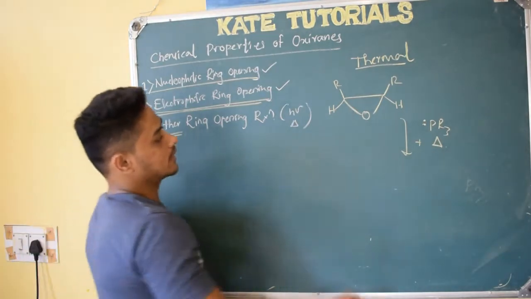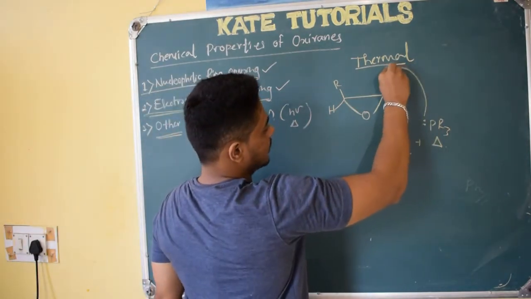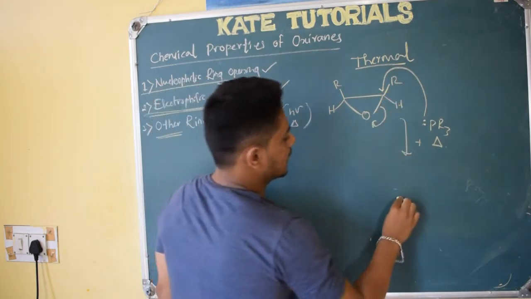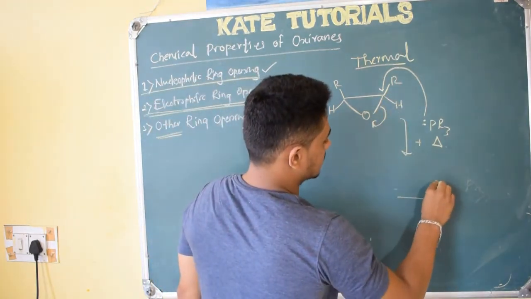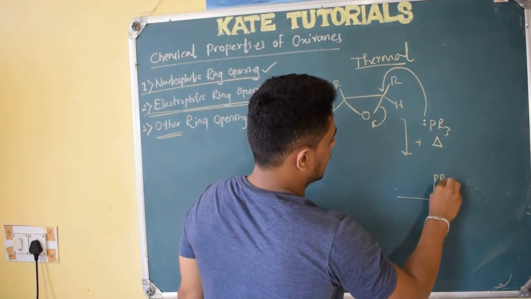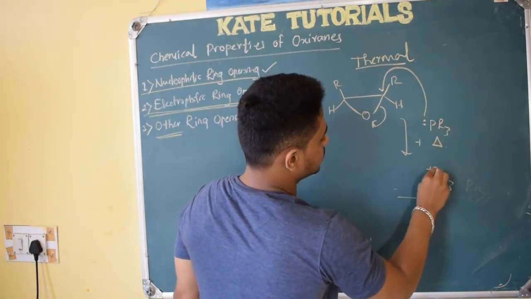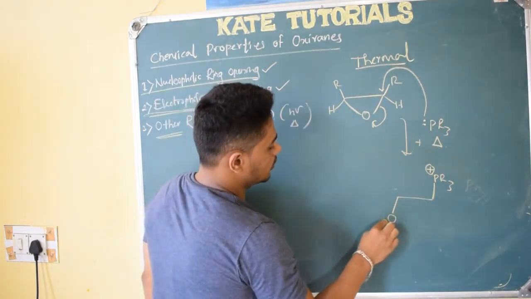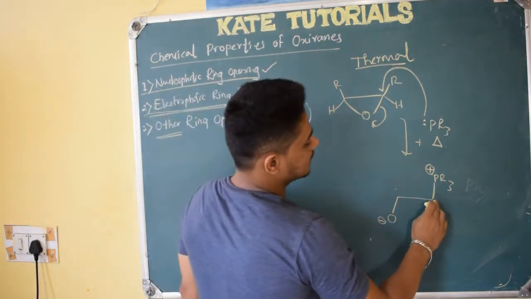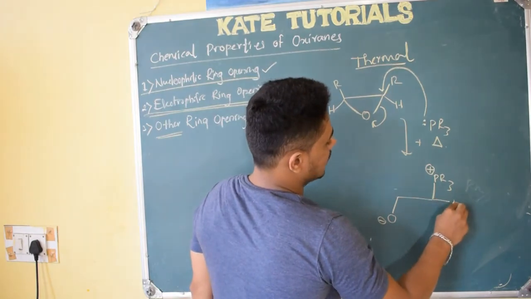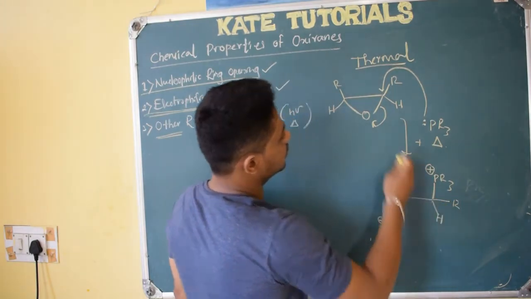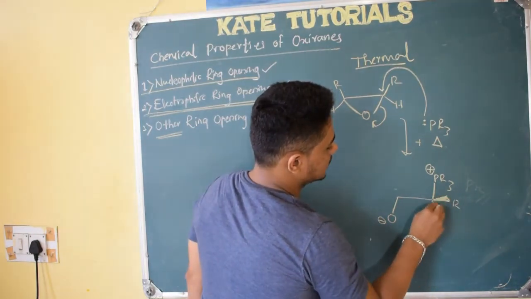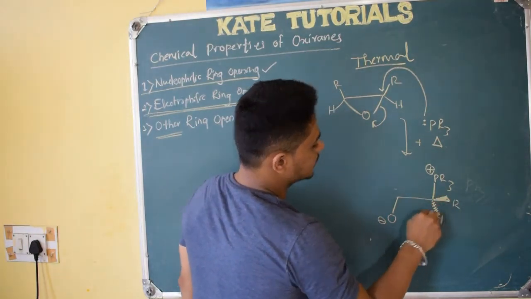So what happens here, the lone pair will be donated to this carbon, and this bond will be broken, right? So I can show it like this, PR3, as it donates its lone pair, phosphorus gets positive charge, and here O minus is there, right? And here R will be there, R, and here H. If you assume that R is above, just show it above, and H you make below, because stereochemistry also matters here.